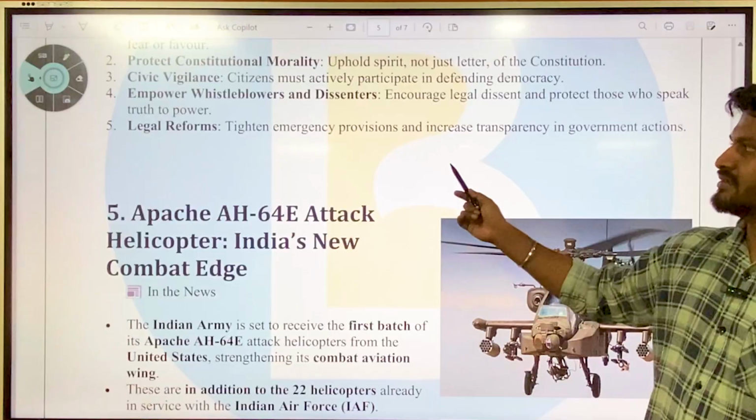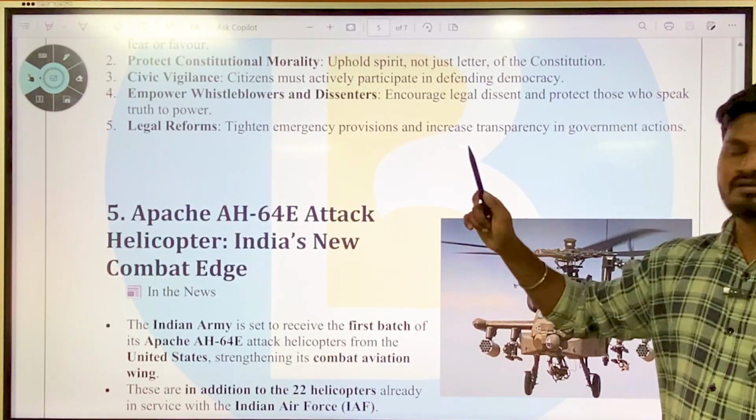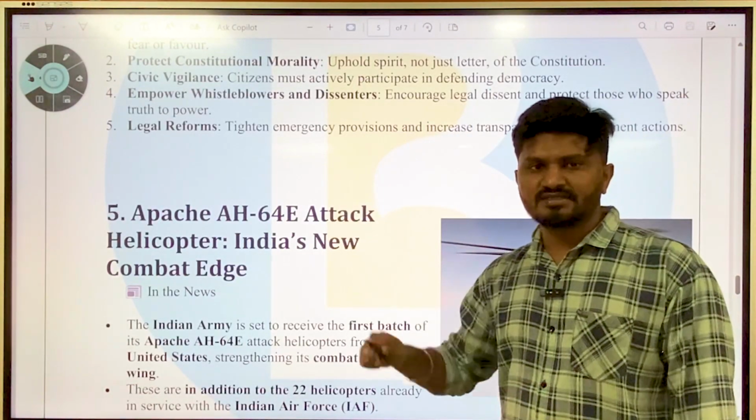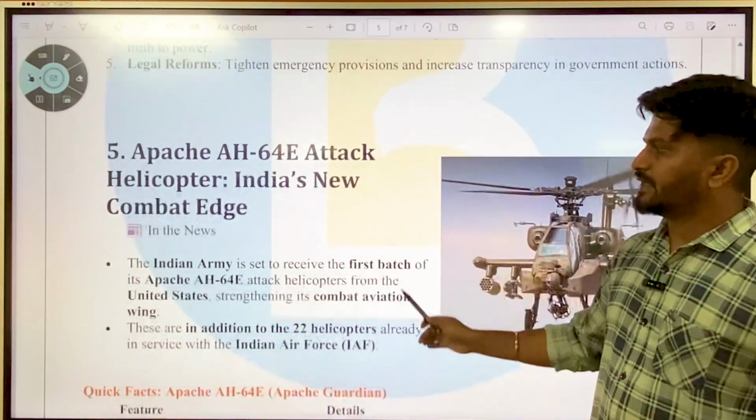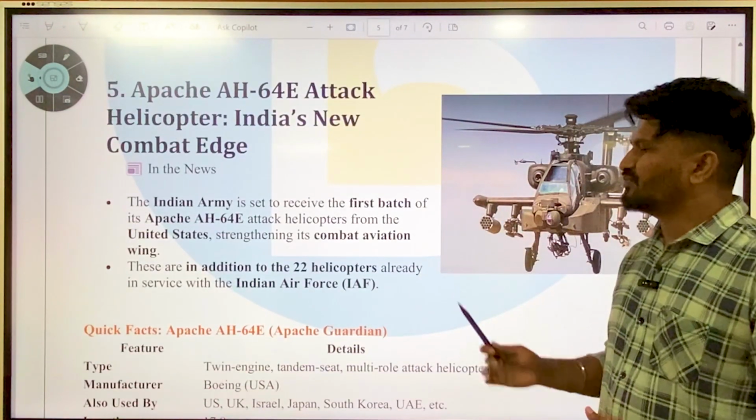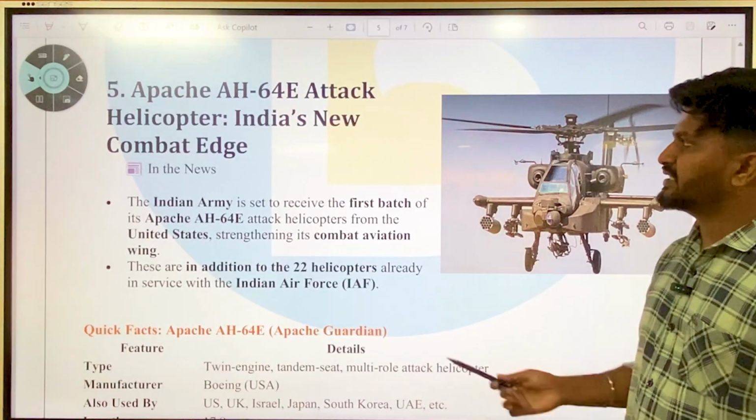Okay, very important article. These are political in nature, but some of the points can be used for your UPSC preparation as well. Then another article from The Hindu, which is mainly from the perspective of prelims, that is Apache.